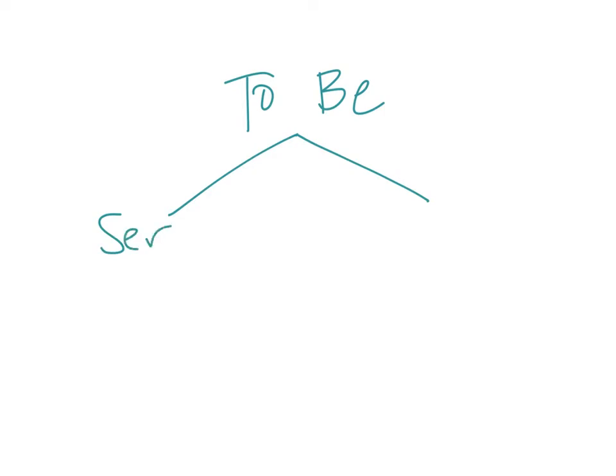Alright, so here is our shorter way of remembering the two different to be verbs, which are ser and estar. Okay, so first of all with ser, we would use this for who you are. Like I am a student.